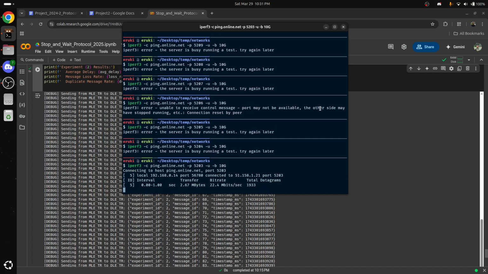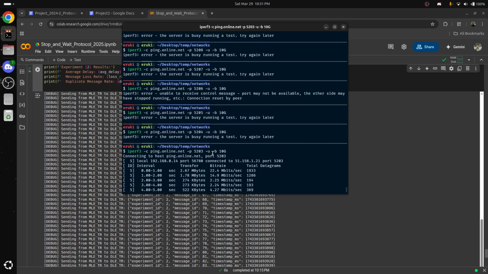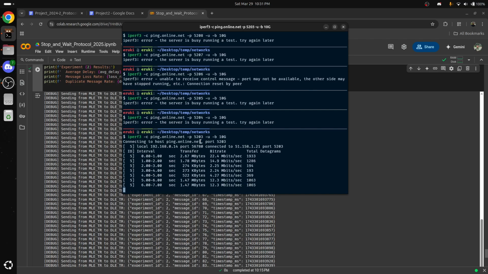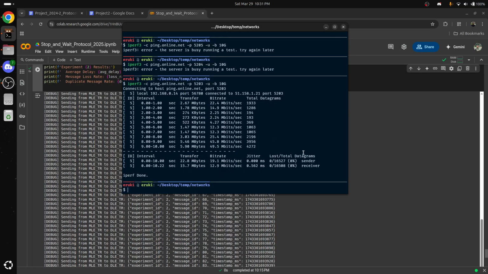There we go. Nice. So in this case, I had trouble connecting with the different ports, so I connected with 5203 using the UDP performance test. And as we can see, I didn't lose any data from it. I did have some jitter from the receiver end, a jitter of 562 milliseconds. And also, we can see that the transfer rate is very different between the sender and the receiver.